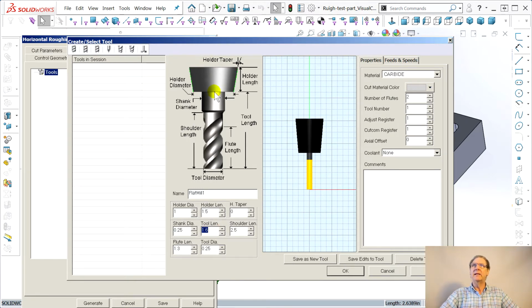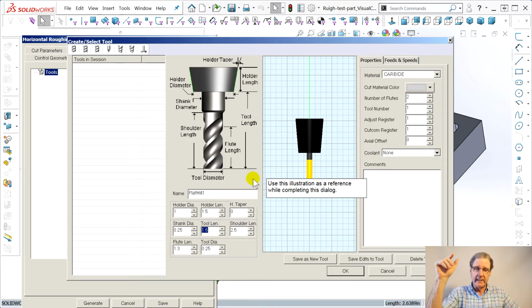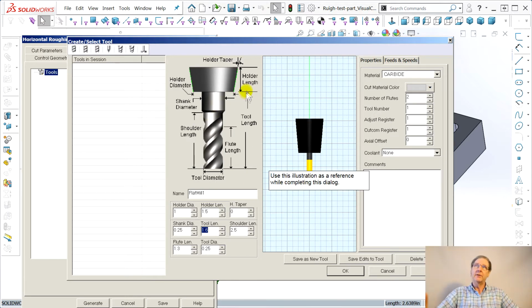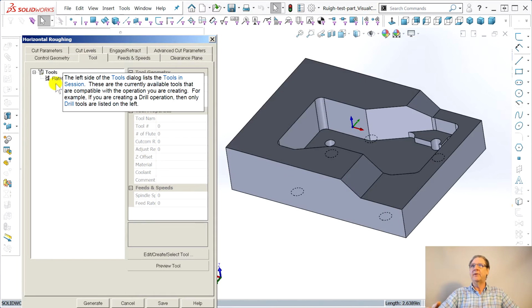That's the other problem. Look how they define tool length: from the bottom of the collet to the tip of the tool. Do you know a tool manufacturer on earth that would call their tool length that? This is what SolidWorks CAM, aka CamWorks, calls protrusion. All right, I understand if you want to model this, but that was kind of in their own world, programmers, not the way a machinist would talk about how long the tool is. So I did that. Okay, there's our flat end mill.